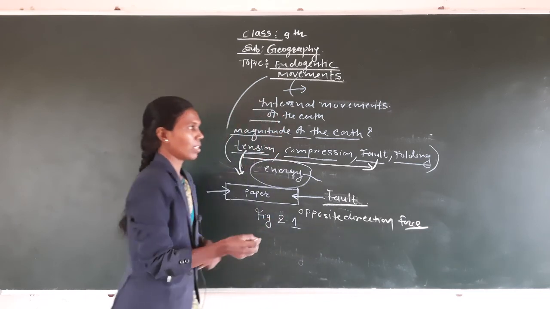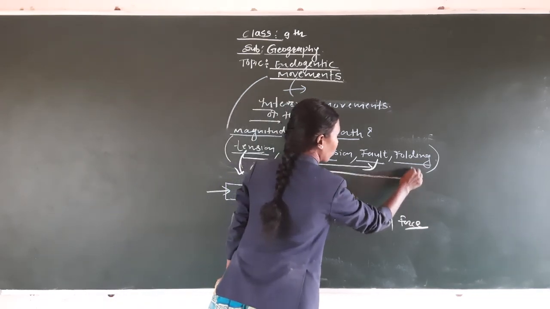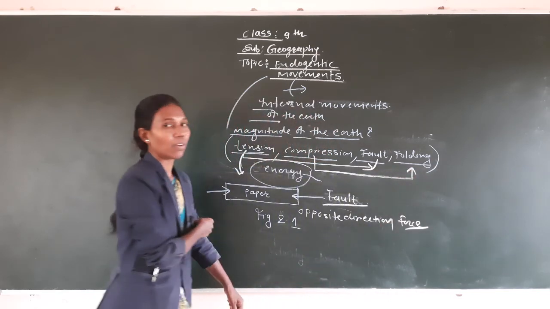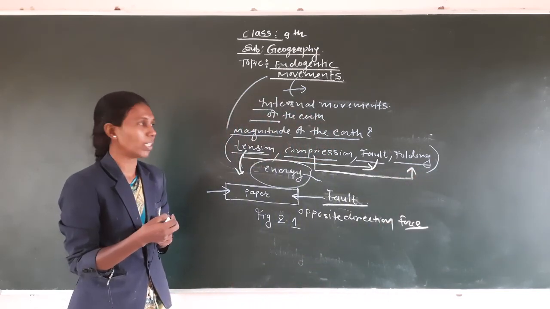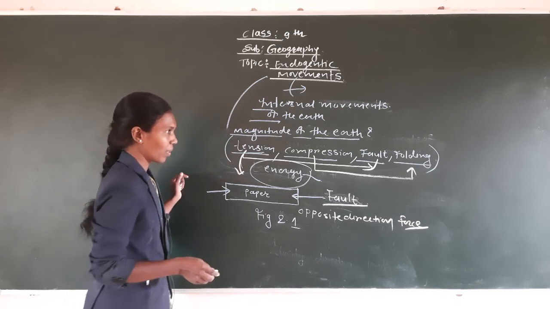Now, what is the folding and the compression? These compressions are related to the folding. How is there the creation of the folding? What is the correlation between the compression and the folding? So we take one diagram, for example. Now write.